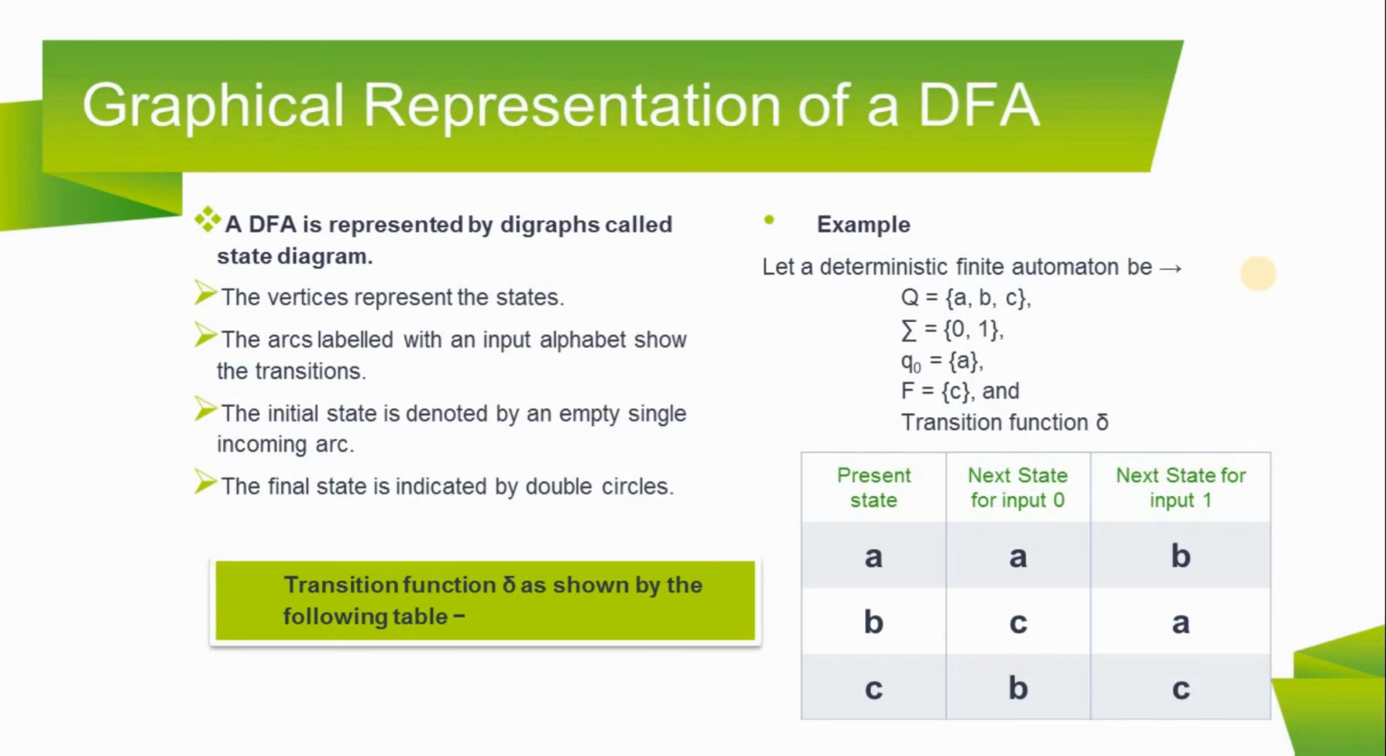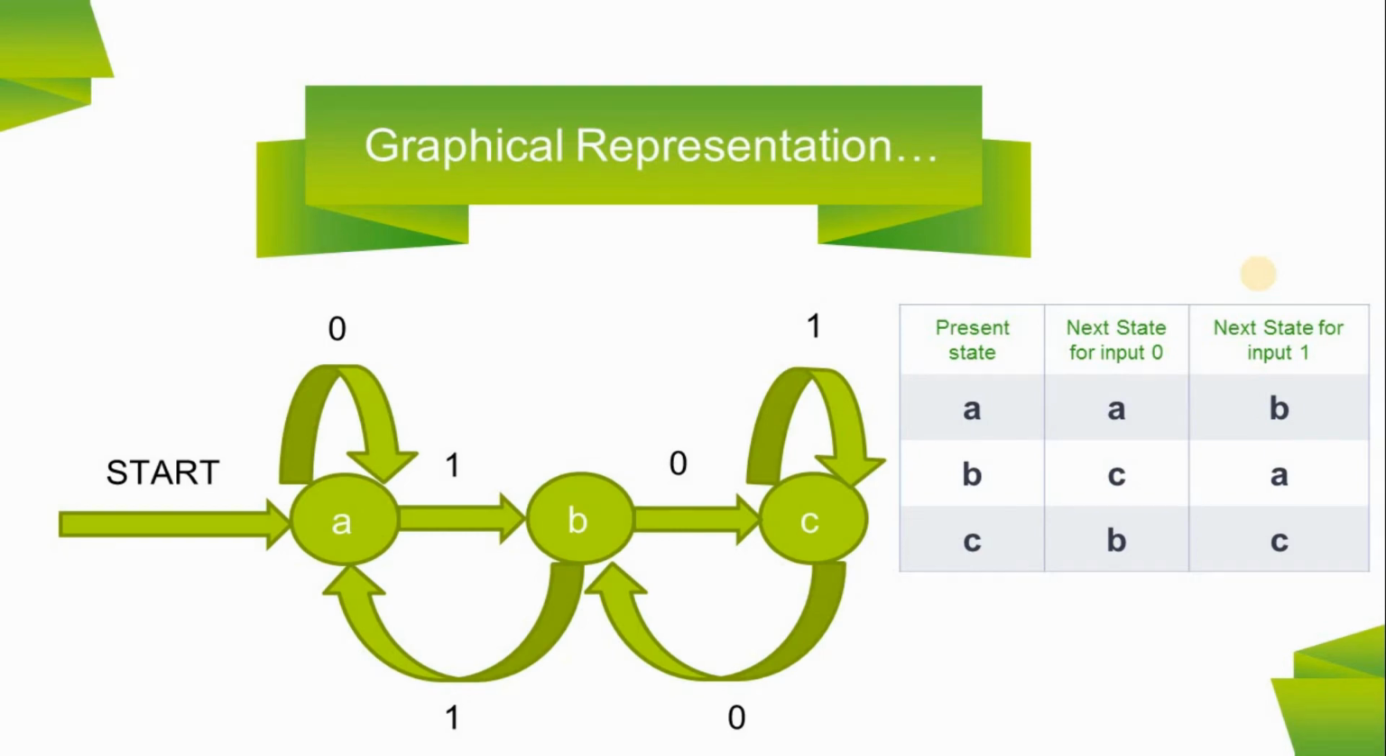Example: let a deterministic finite automaton have Q, the set of states, equal to {a, b, c}, then sigma, all input symbols, equals {0, 1}, then q0, the start state, equals a, and F, the final state, equals {c}. Last is the transition function delta, shown in a table. This example represents three states, shown in the transition diagram as a, b and c. First, a is the start state; a scans input 0 to move to the same state and scans input 1 to move to the next state b. Similarly, state b scans input 0 and moves to the c state, and scans input 1 and moves again to the a state. And last, state c scans input 0 to move to state b and scans input 1 to move to state c.